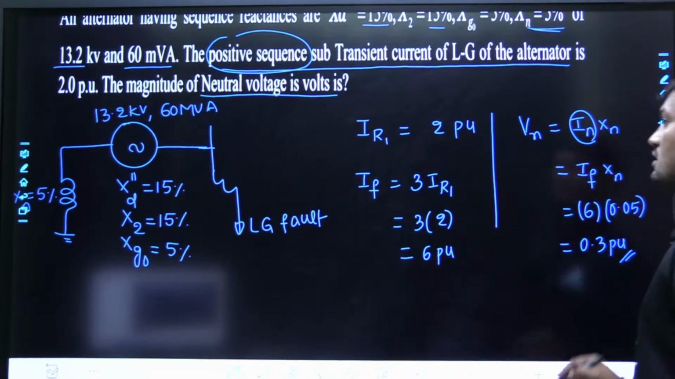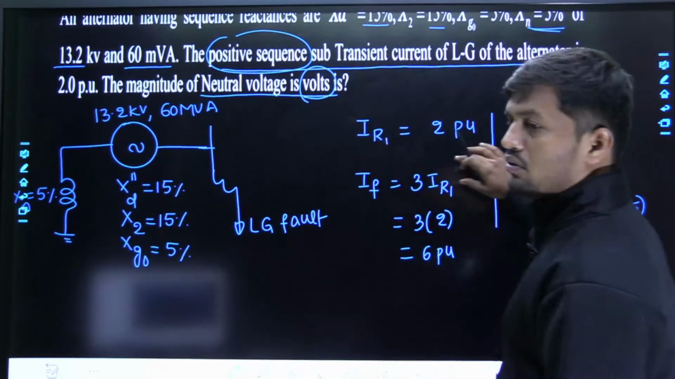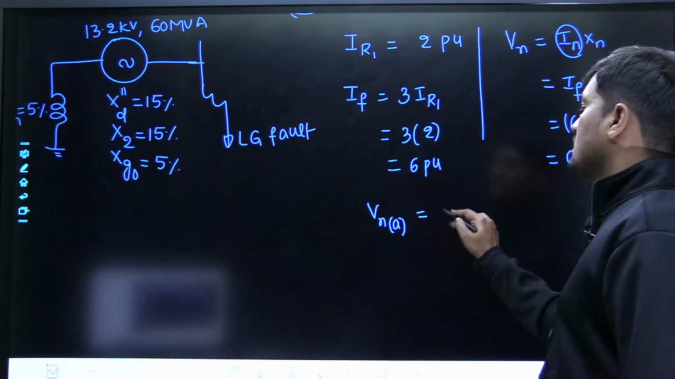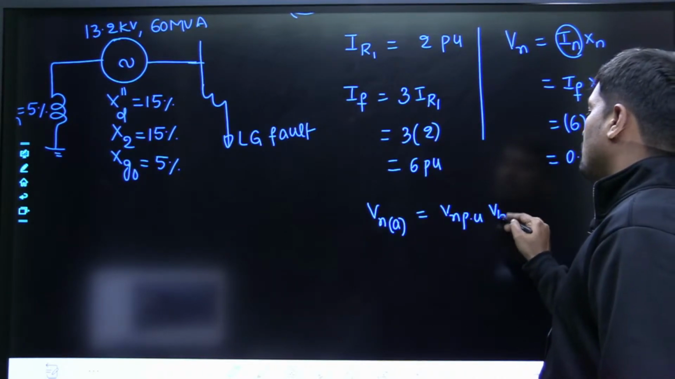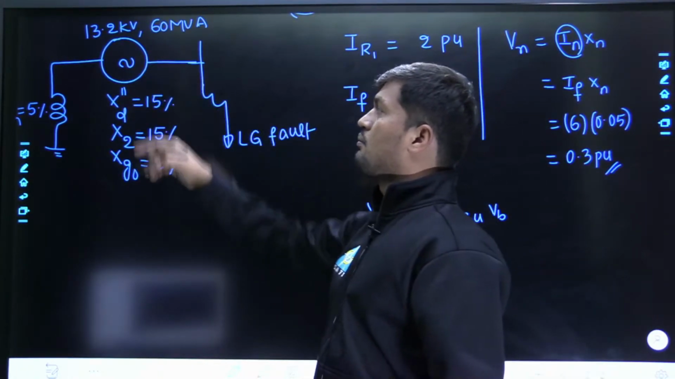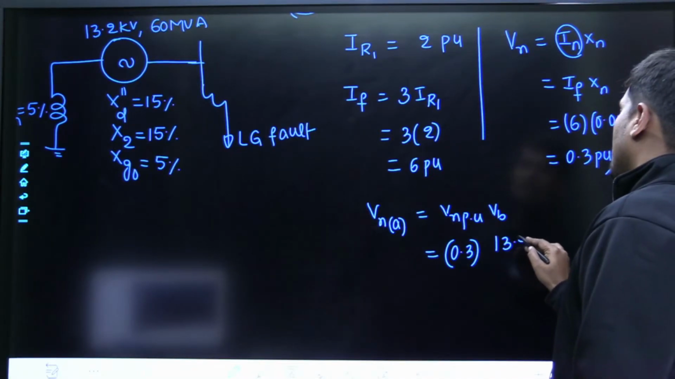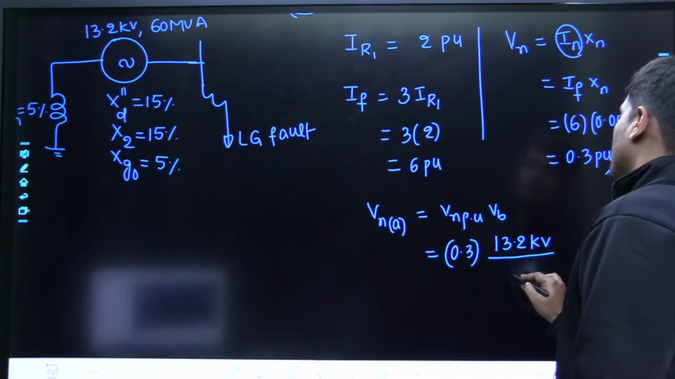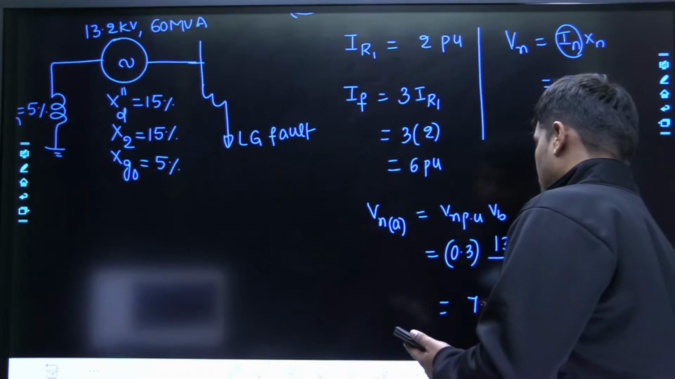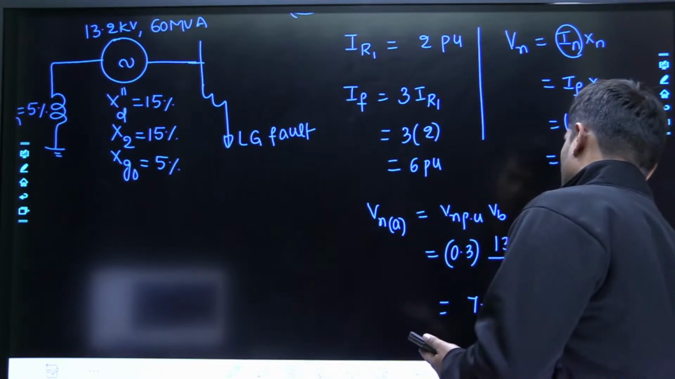This will not be the final answer. Why? Because he is asking neutral voltage in volts. Am I correct? Neutral voltage in volts means actual voltage. Actual voltage is equal to per unit voltage multiplied by base voltage, that is 0.3 times base voltage. What is the rated voltage of the generator? 13.2 kV. Whenever base voltage is not given, select the rated voltage as the base voltage, 13.2 kV divided by root 3. That means the base voltage is always calculated as line voltage by root 3. Anybody can give this answer? 13.2 divided by root 3. Answer is 7.62 kilovolts is the neutral voltage in kilovolts.